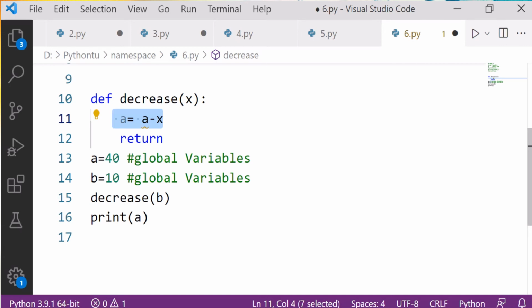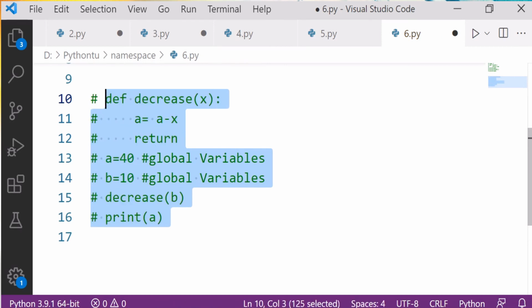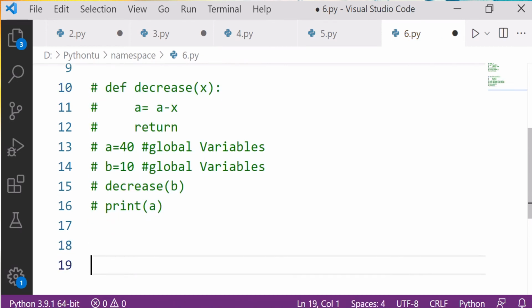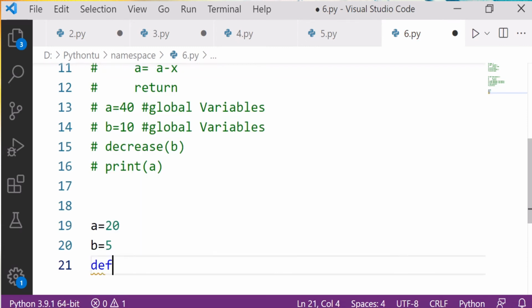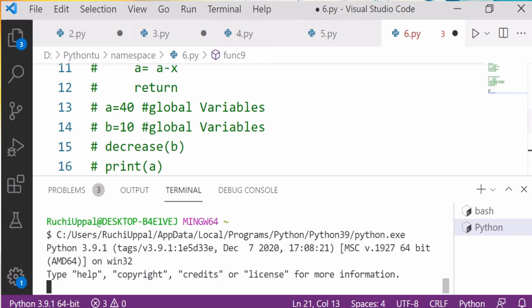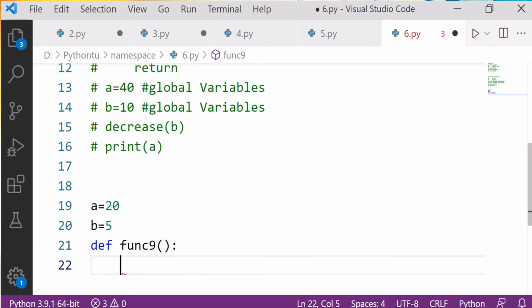Now let's see one more example. Let me comment it out. If I define the values outside, a is equal to 20, b is equal to 5, and I write here, define the function func9.